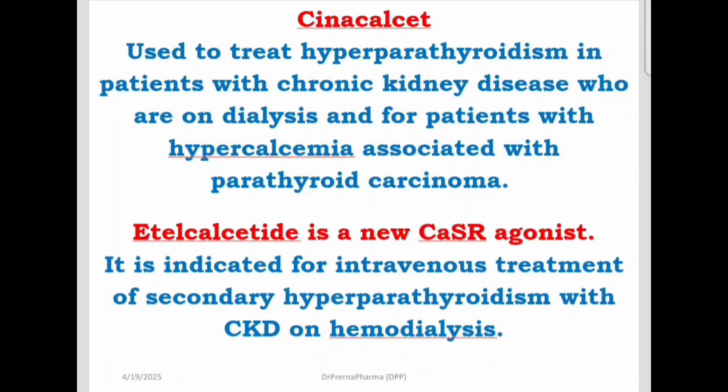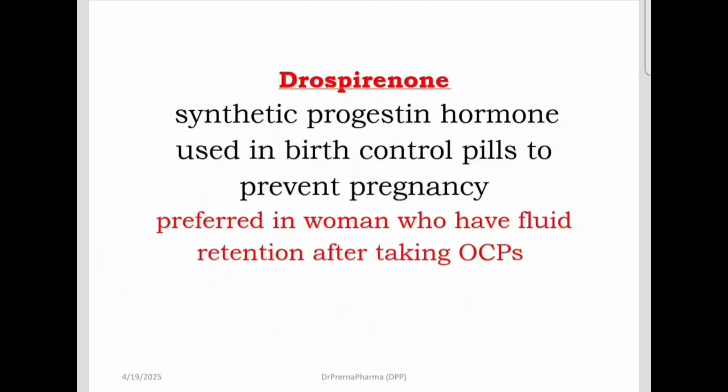Then there is another drug, eticalcetide. It is a new calcium CASR agonist, and it is also used in the treatment of hyperparathyroidism with CKD on hemodialysis. So in new drugs, the question that comes is on Cinacalcet and eticalcetide. What is it used for? It is used in hypercalcemia due to, or hyperparathyroidism with, chronic kidney disease.